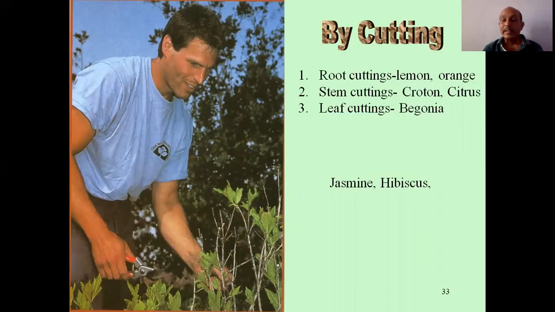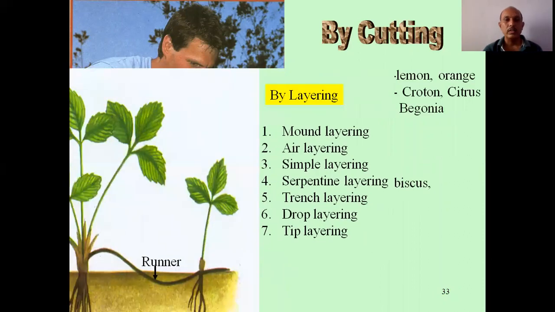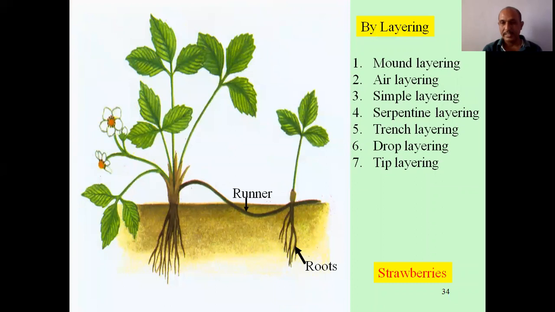Yeah, even man can also help in reproduction by cutting. This is called artificial. So root cutting in lemon and orange. A stem cutting, that is crotons, citrus. A leaf cutting, yeah, begonia, like that. Yeah, even you might have done in jasmine, mogra, yeah, hibiscus, China rose. You take the twig, place it in soil, it will become a new plant. Okay, yeah, by layering, these are all a part of NEET examination.